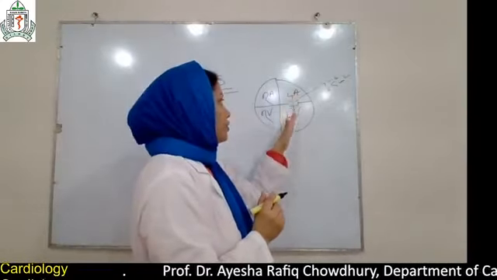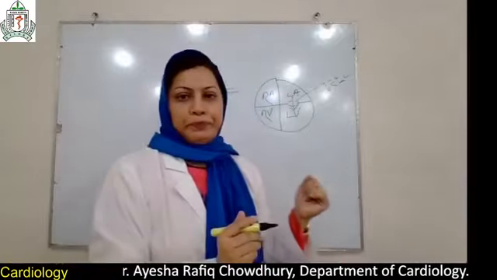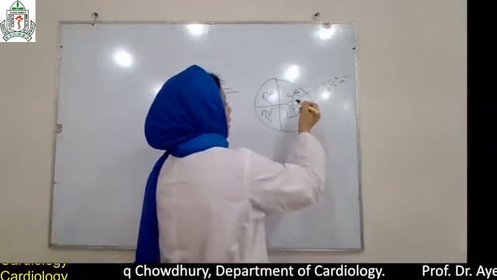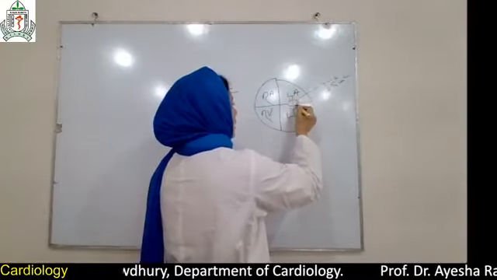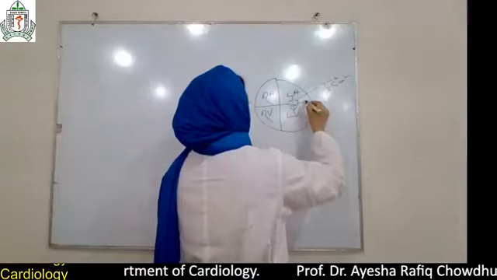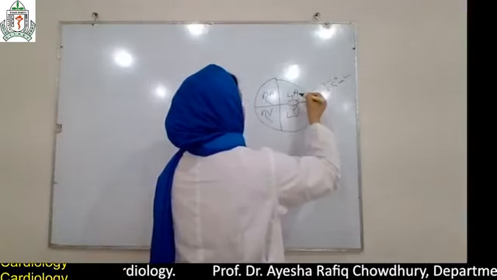So, there is obstruction of the free flow of blood from LA to LV. With the reduced area, blood goes backwards from LV to LA.